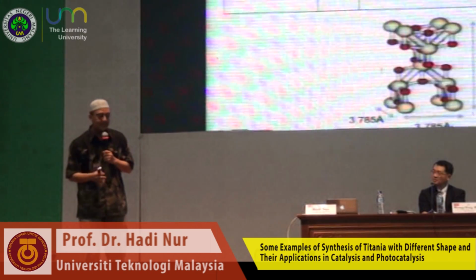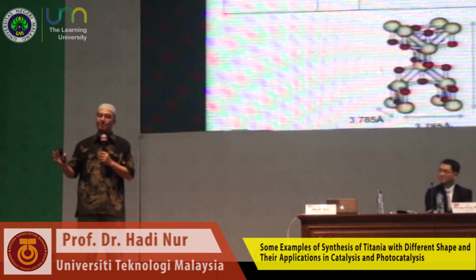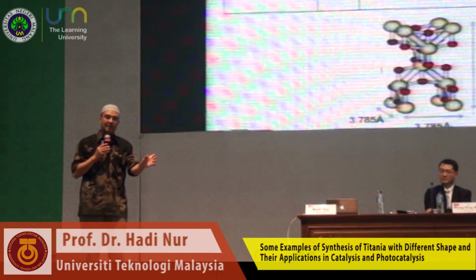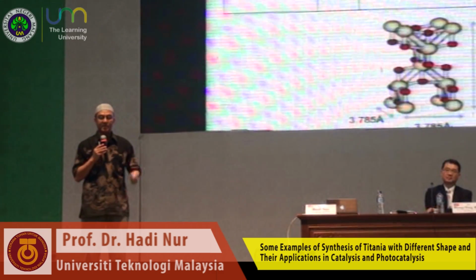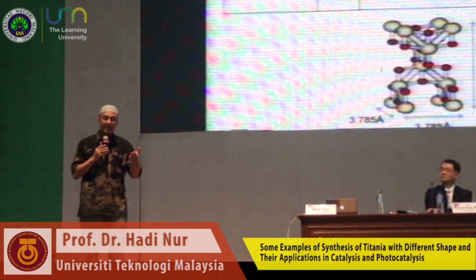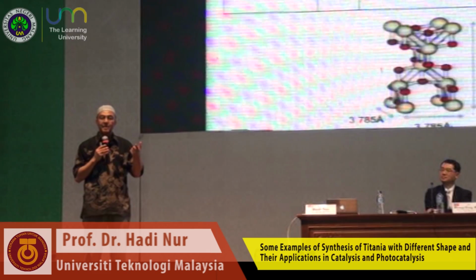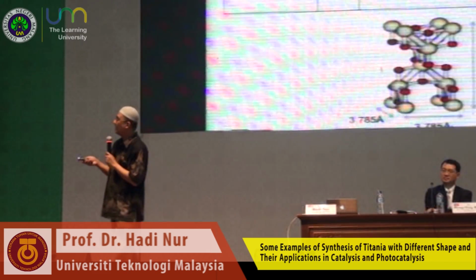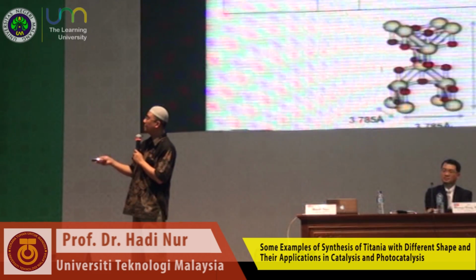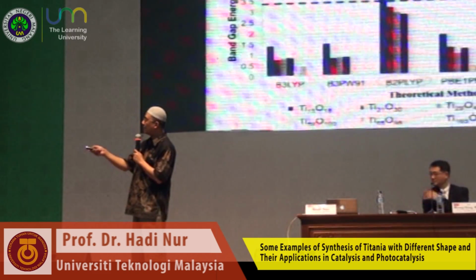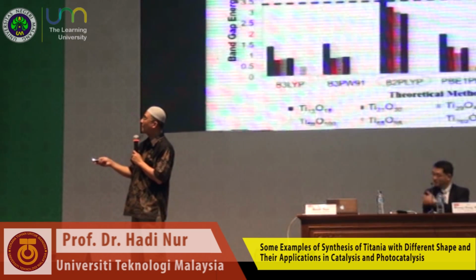The hypothesis for why the band gap of the anatase is almost similar to rutile is, number one, the presence of carbon, and number two, maybe the distortion of the anatase phase. These are the models and the methods we used.